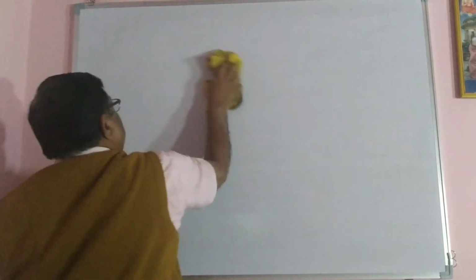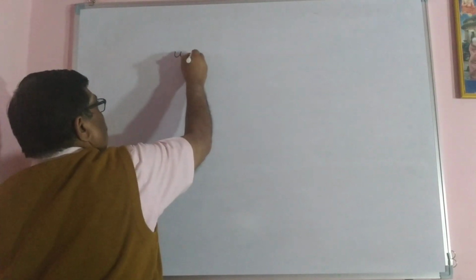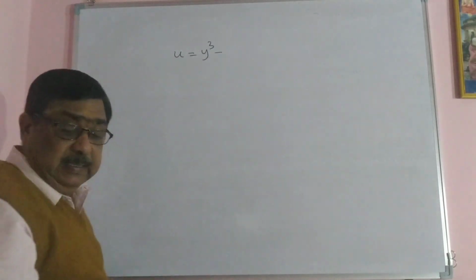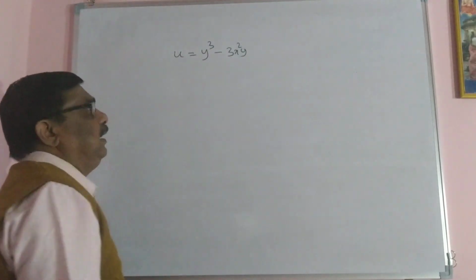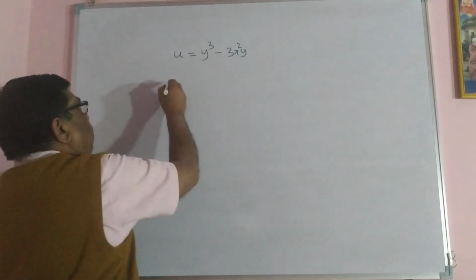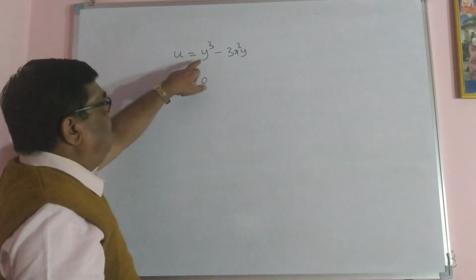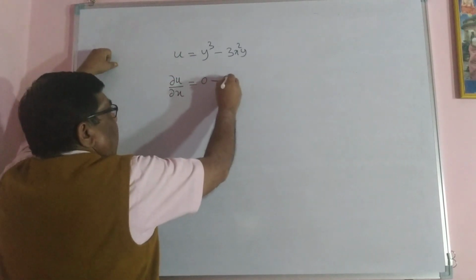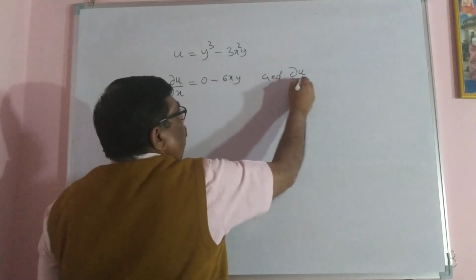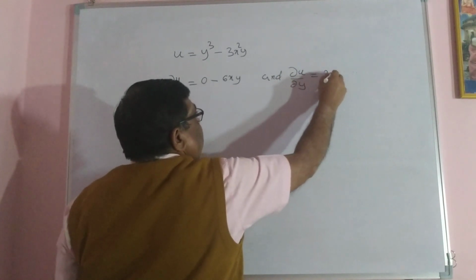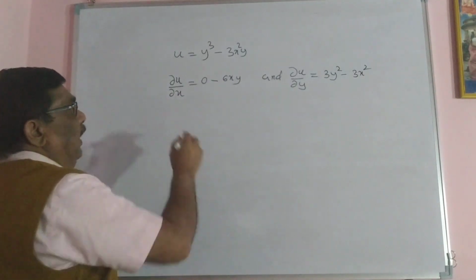The second example: show that the function u = y³ − 3x²y is a harmonic function. Differentiate partially with respect to x: ∂u/∂x = 0 because there is no x term, minus 6xy. And ∂u/∂y = 3y² − 3x², because y differentiation is 1 and x is constant.